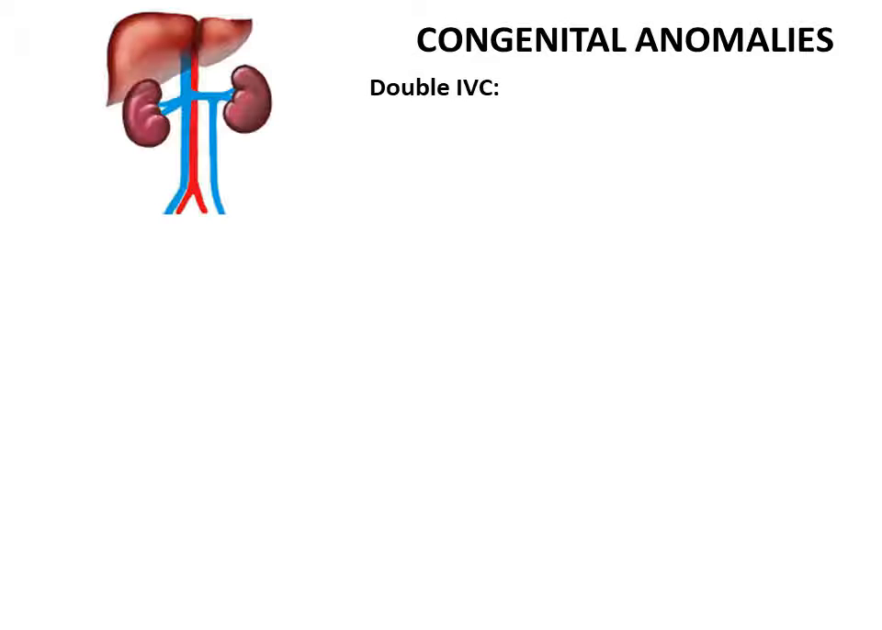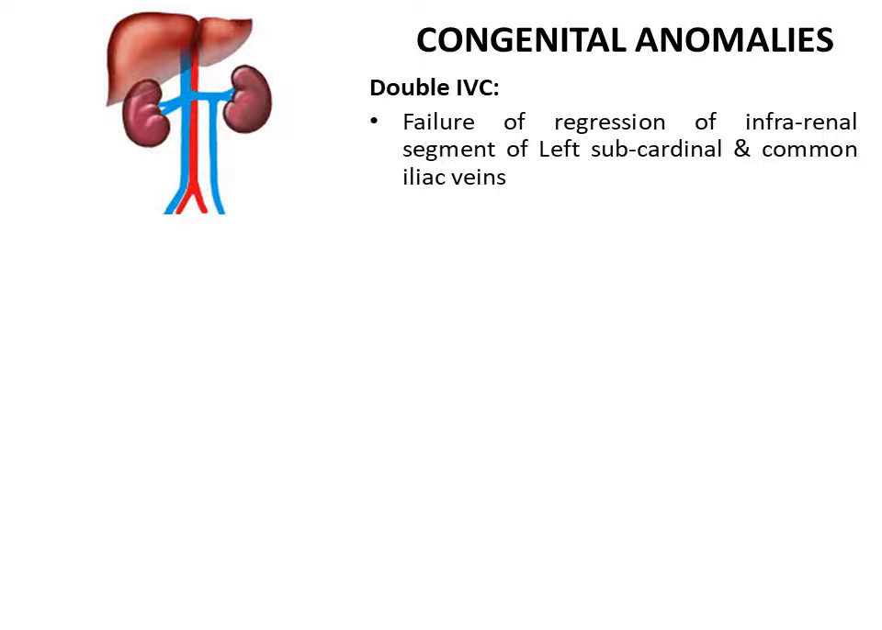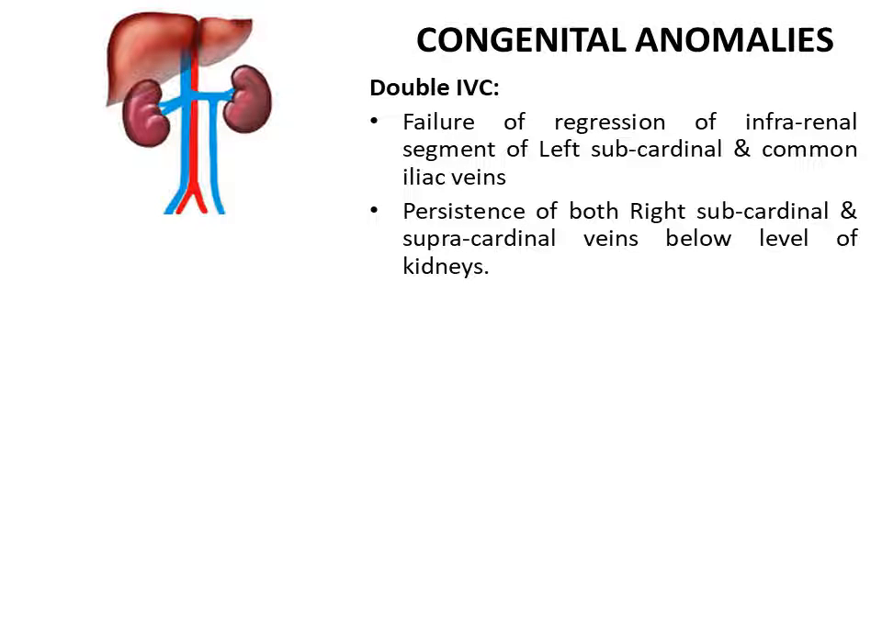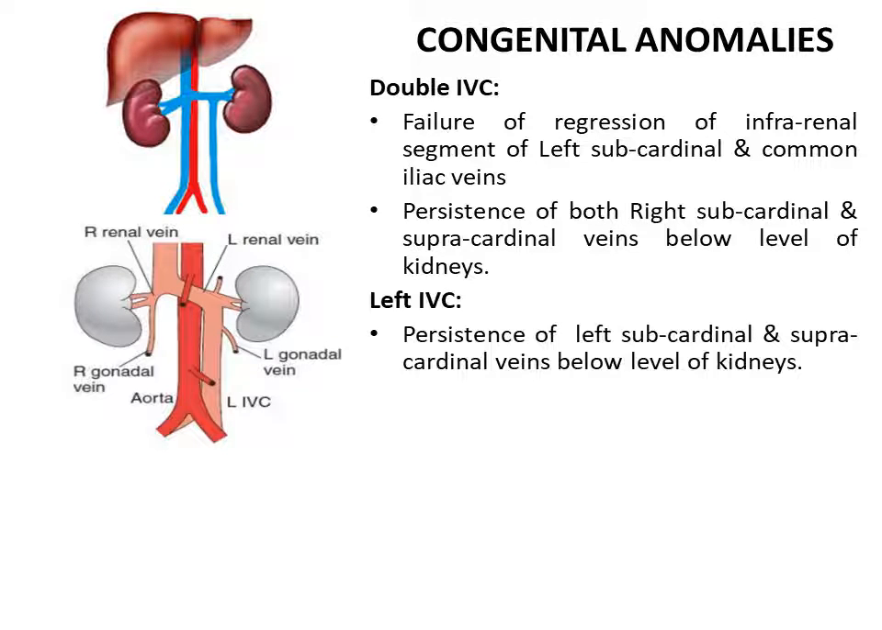The congenital anomalies associated with the development of the inferior vena cava are a double inferior vena cava. When seen on the left side, it may be due to failure of regression of the left subcardinal and common iliac veins. When seen on the right side, it may be due to persistence of both the right subcardinal and supracardinal veins in the infrarenal part. The left inferior vena cava may be due to persistence of the left subcardinal and supracardinal veins, usually seen infrarenal.